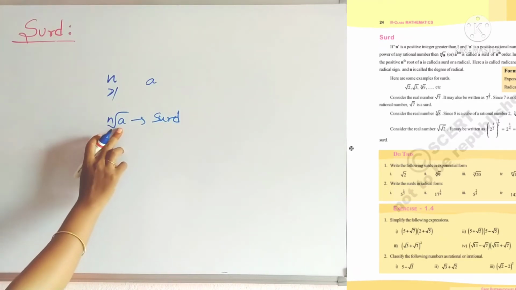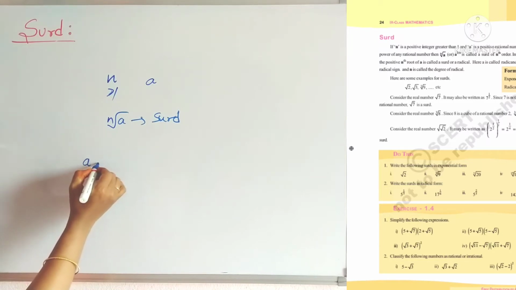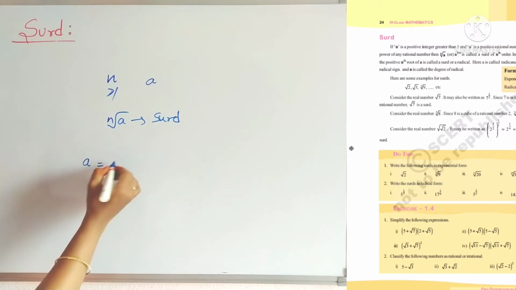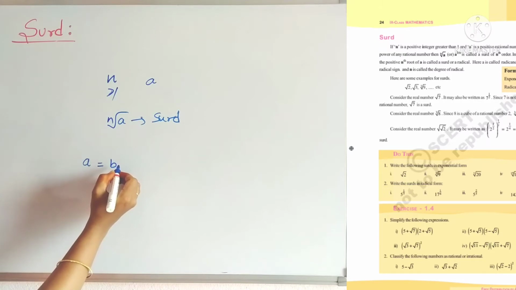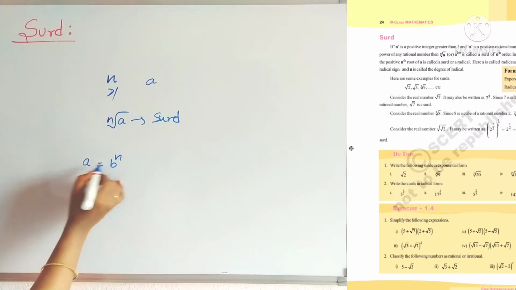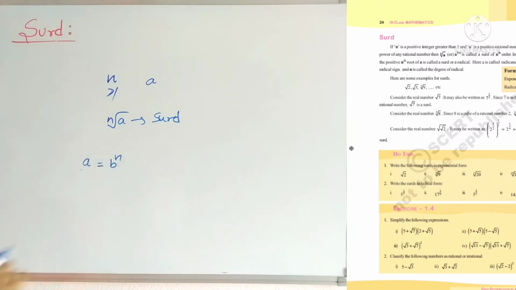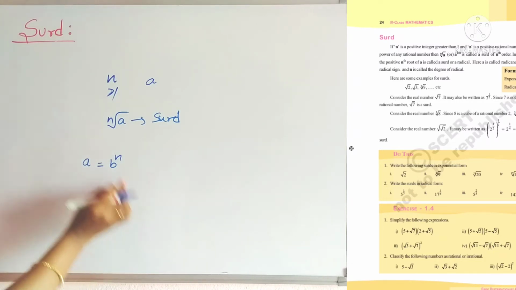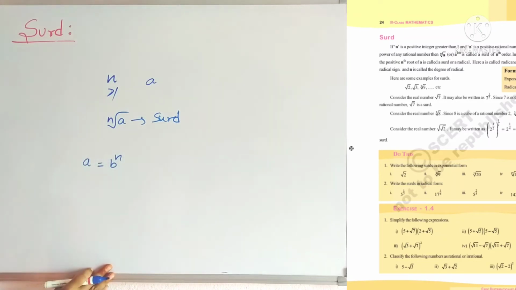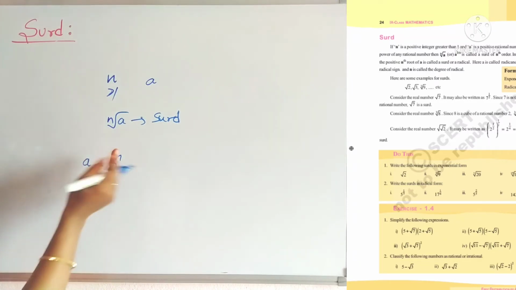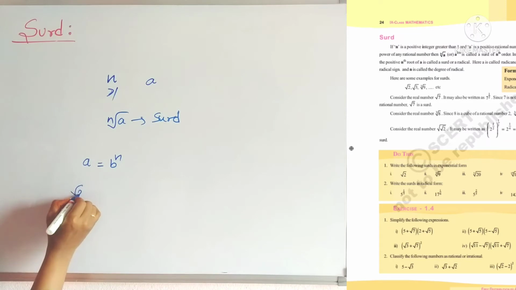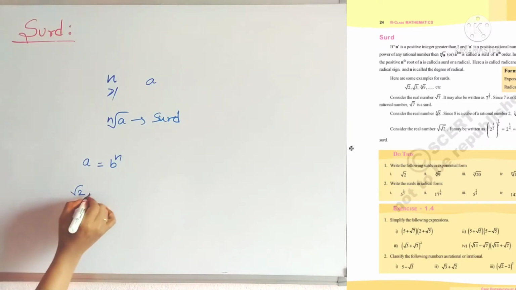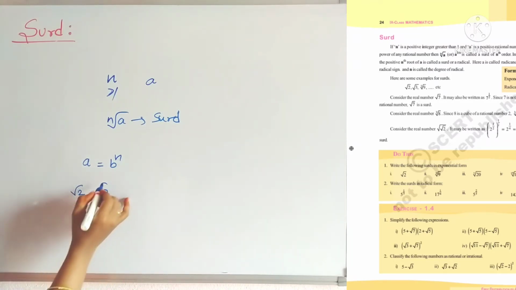And one more condition for a: a is not the nth power of any rational number. That means a cannot be written as b power n. If a is not the nth power of any rational number, then nth root a is called a surd. Just for your understanding, root 2 is a surd and root 3 is also a surd.